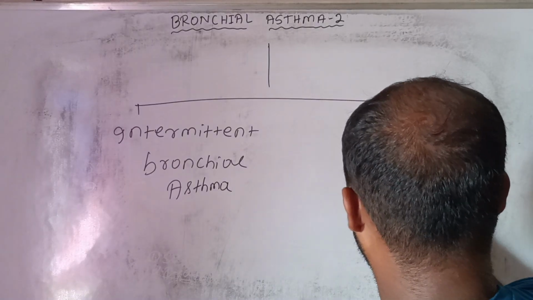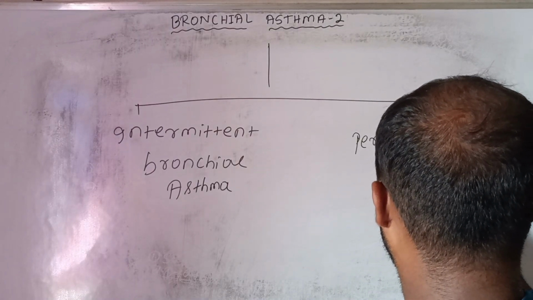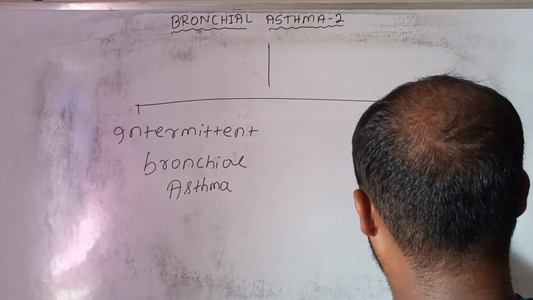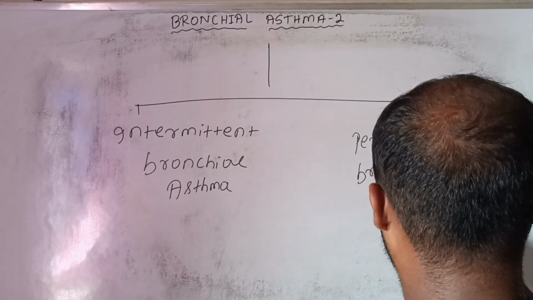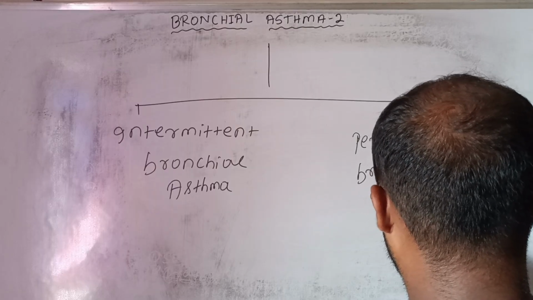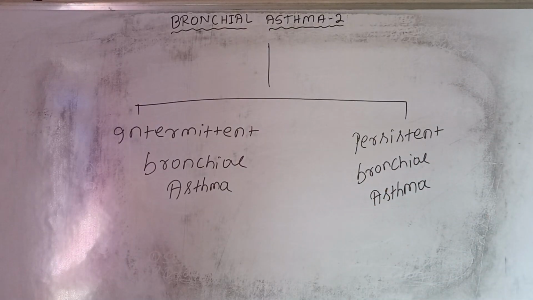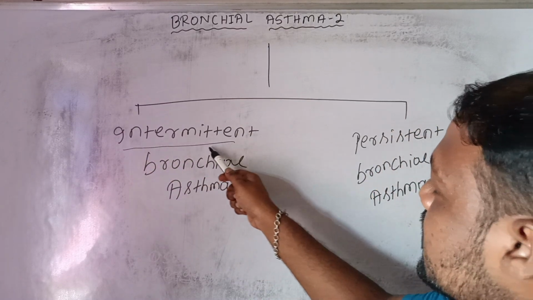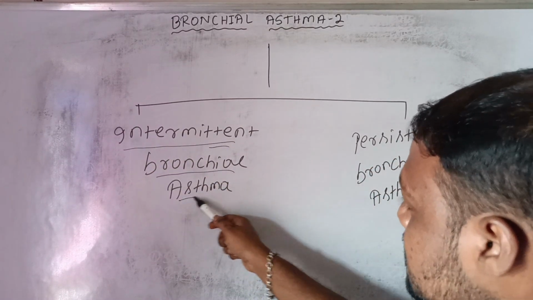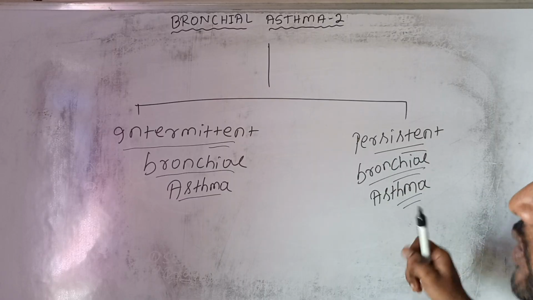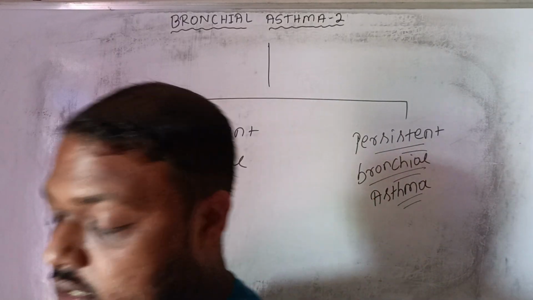The second one is persistent bronchial asthma. These are the two types of bronchial asthma.